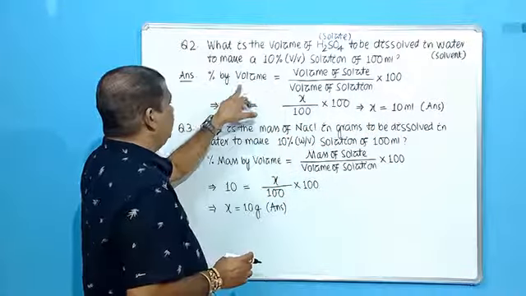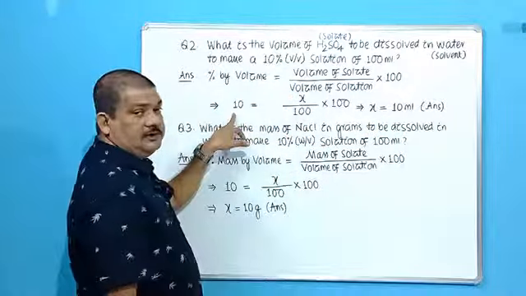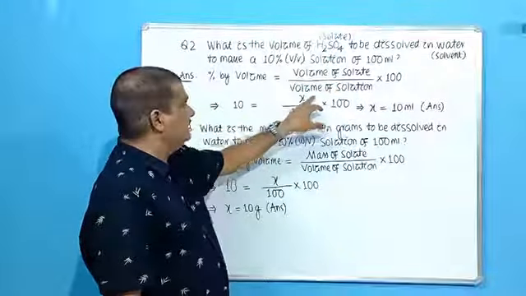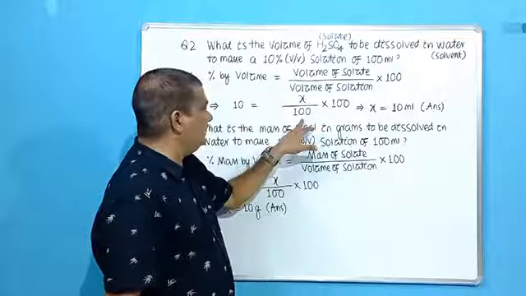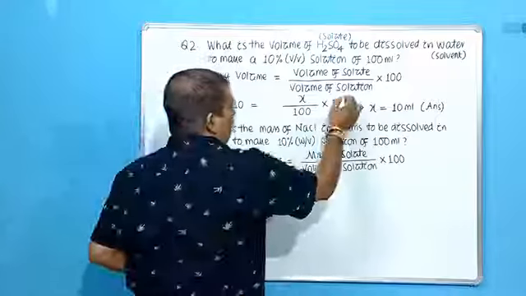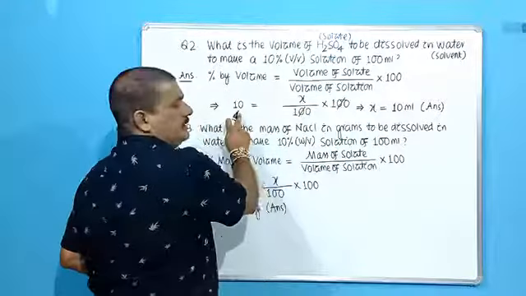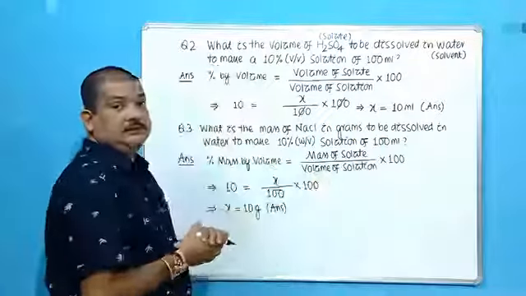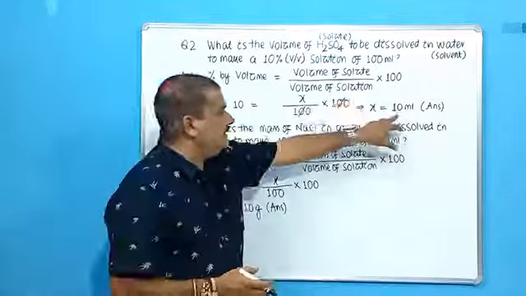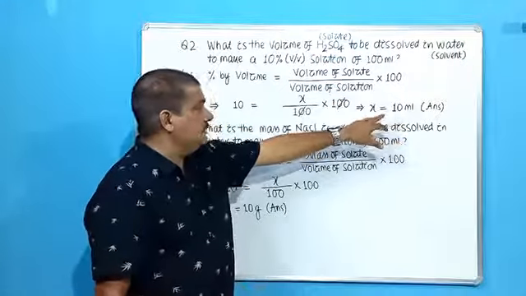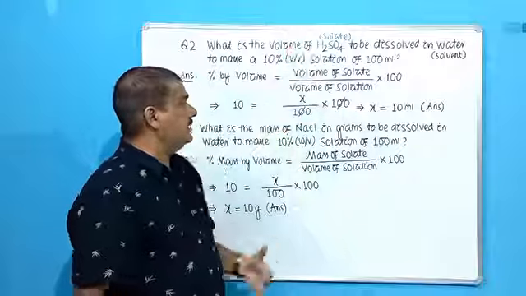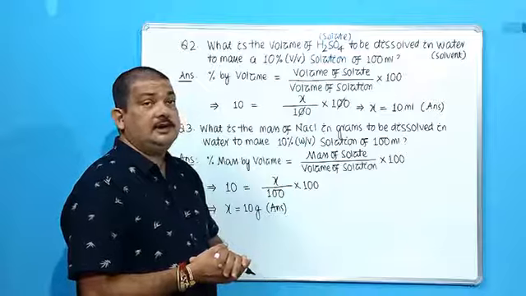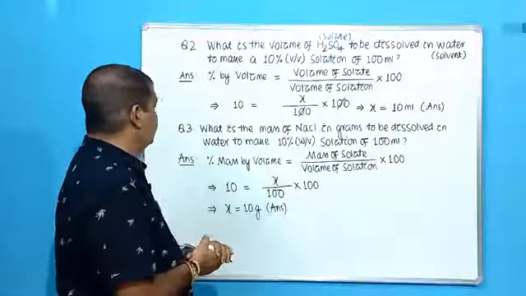So percent volume is given to be 10%. Let the volume of solute in milliliter be X. Volume of solution given 100 milliliter into 100. So 100 will cancel out. So X will be 10 ml. So the volume of sulfuric acid to be dissolved to make it a solution of 10% V by V is 10 ml. So this is how you have to find out the answer. So 10 ml sulfuric acid has to be dissolved to make it a solution of 10% V by V for a 100 milliliter solution.